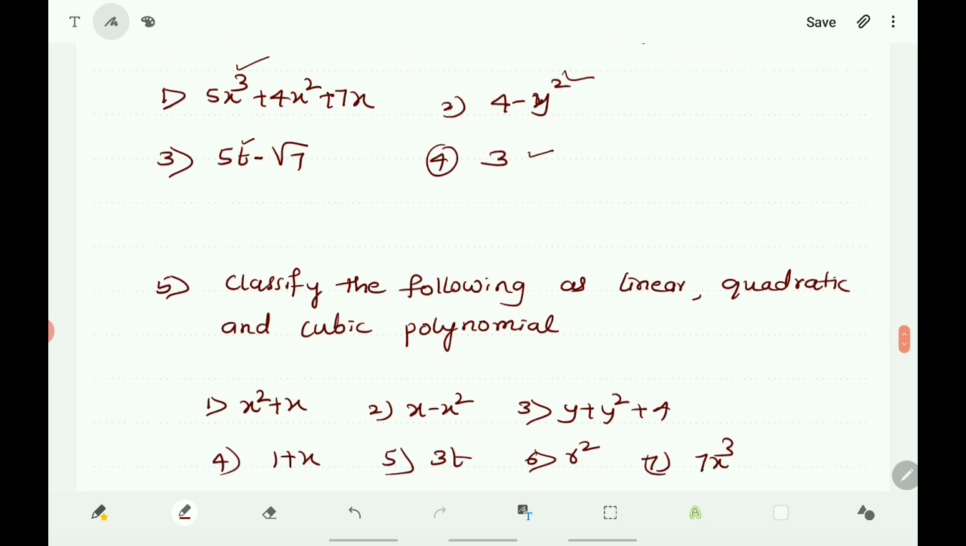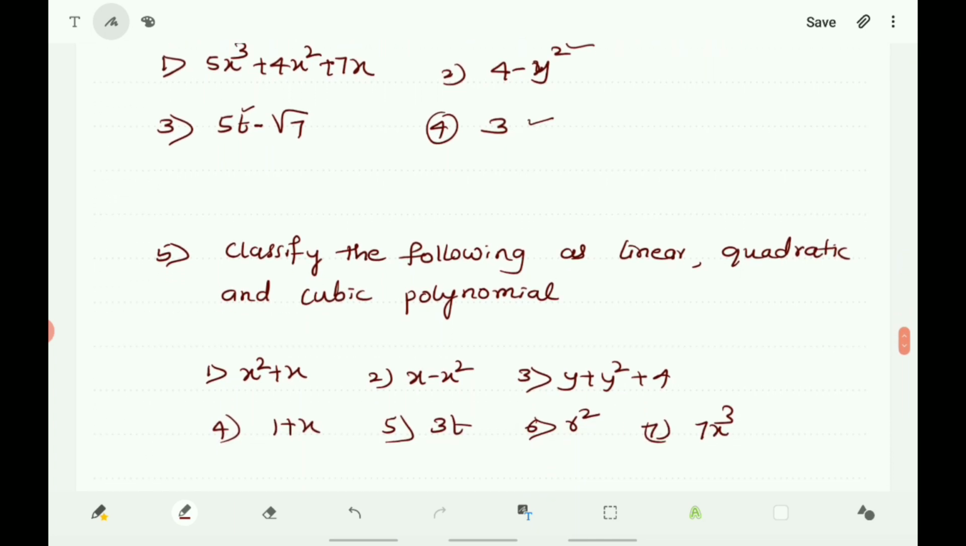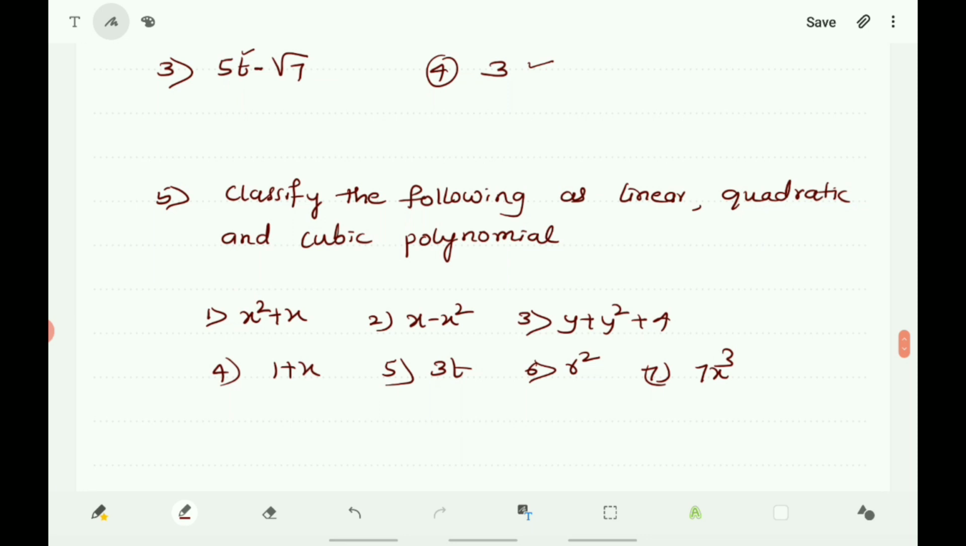Next, classify the following as linear, quadratic and cubic polynomial. Here linear polynomial means highest power of the variable is 1. Quadratic polynomial means the highest power of the variable is 2. Cubic polynomial is a polynomial in which the highest power of the variable is 3. So if the highest power of the variable is here 2, it is quadratic polynomial. In the second one, x minus x square, the highest power is 2, so it is also quadratic polynomial. In the third, the highest power is 2, therefore it is quadratic polynomial.